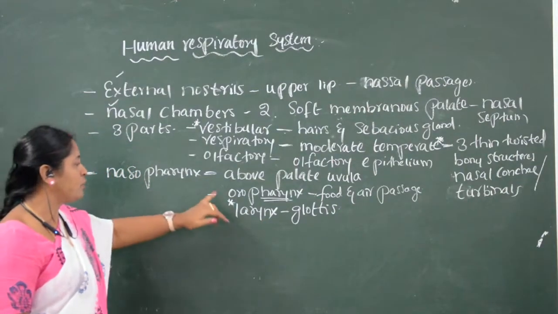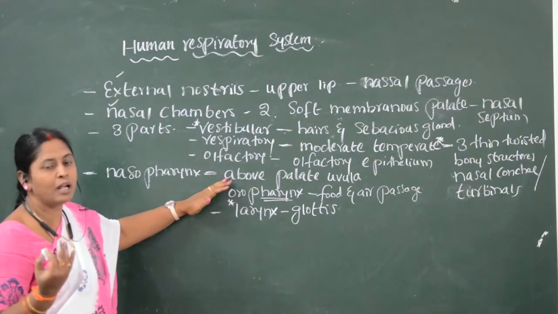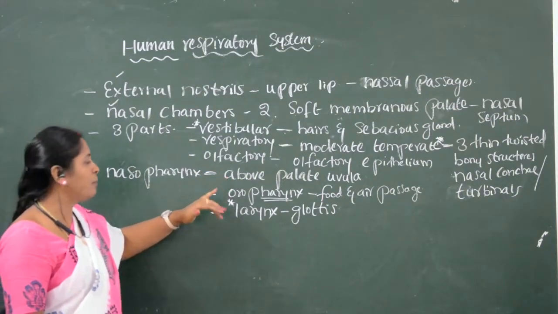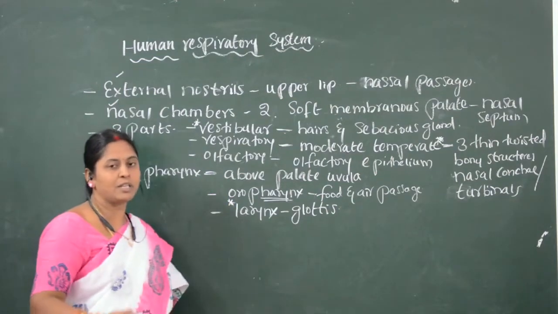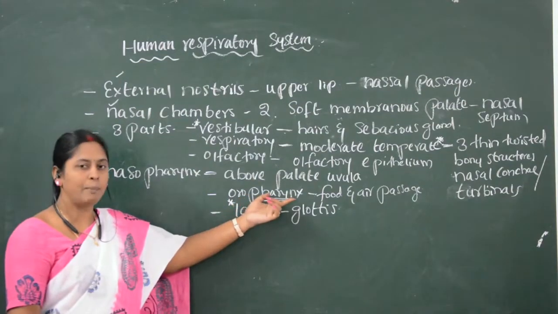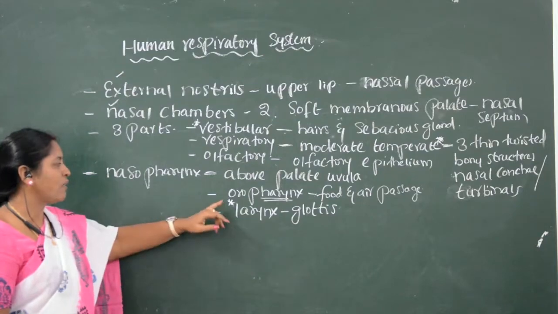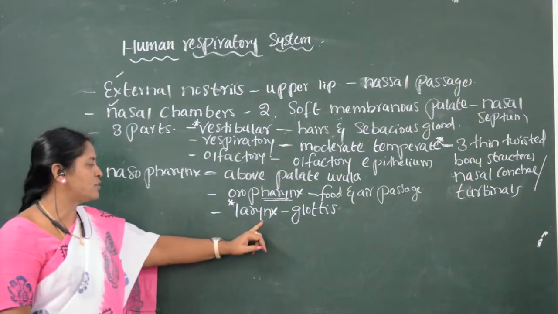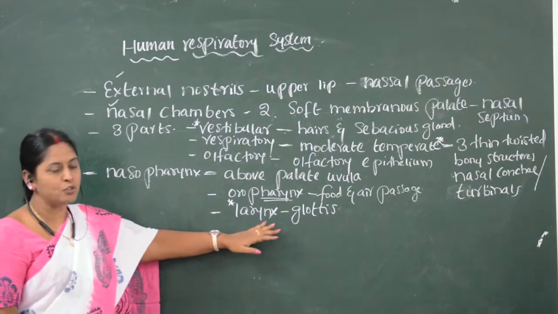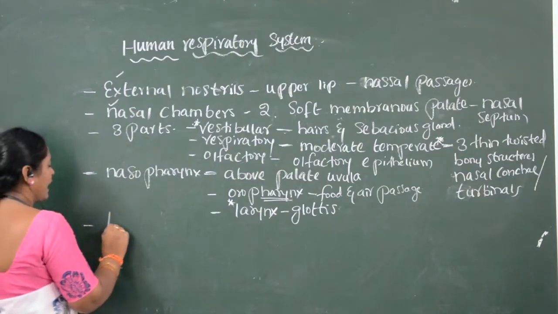Very important, children: through the glottis. The nasopharynx lies above the soft palate called the uvula and leads to the oropharynx. The pharynx is a common passage for food and air, whereas the oropharynx leads to the larynx through the glottis.